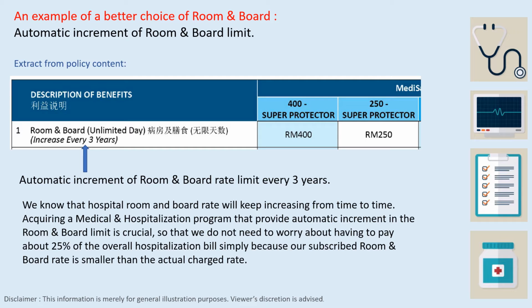And there is also another very attractive benefit here whereby it gives you automatic increment of room and board rate limit every 3 years. We know that hospital room and board rate will keep increasing from time to time. Acquiring a medical and hospitalization program that provides automatic increment in the room and board limit is crucial, so that we do not need to worry about having to pay about 25% of the overall hospitalization bill simply because our subscribed room and board rate is smaller than the actual charge rate.